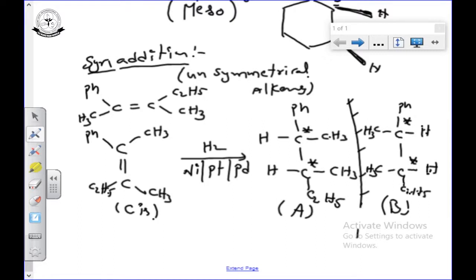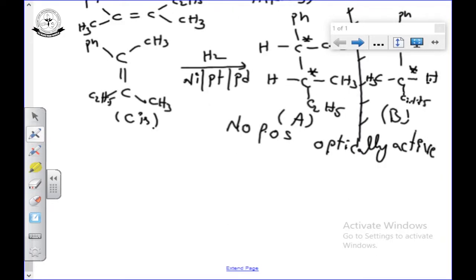Mirror images and optically active. The compounds are mirror images and optically active. With chiral carbons, there is no plane of symmetry, so they are optically active. When the compound is optically active and there is no plane of symmetry, we call these enantiomers. Enantiomers means non-superimposable mirror images.